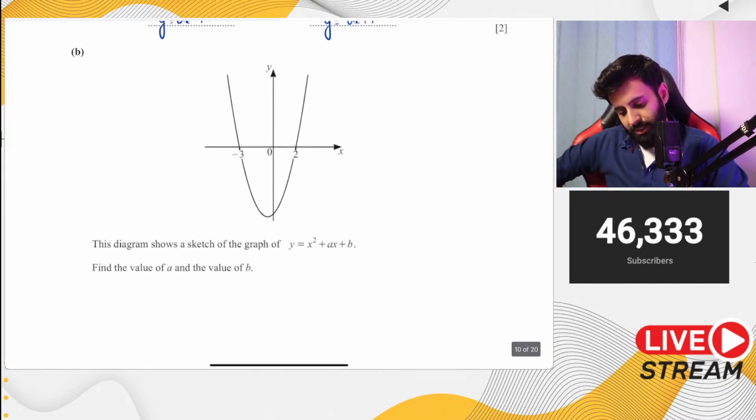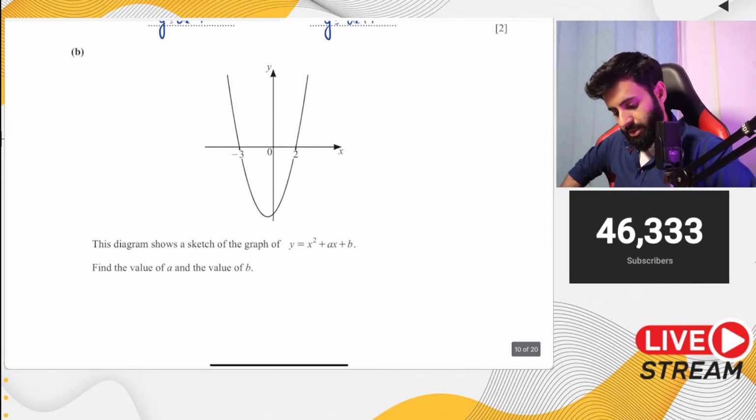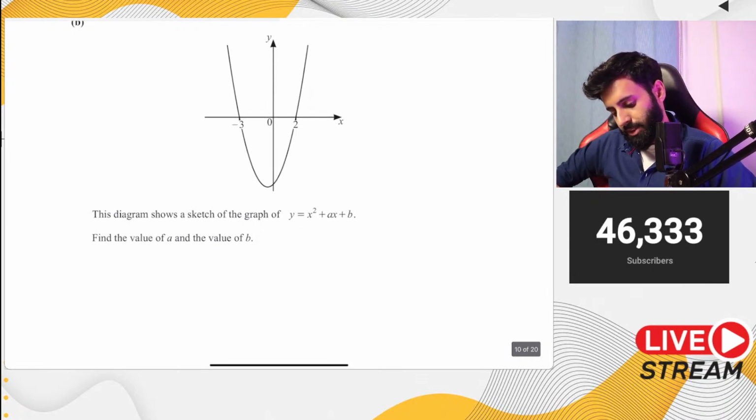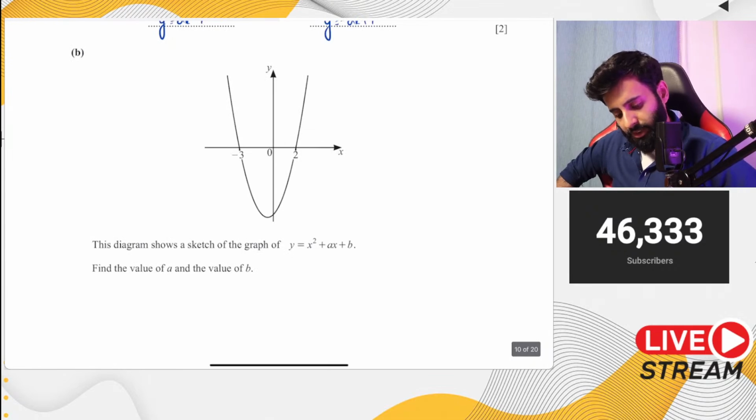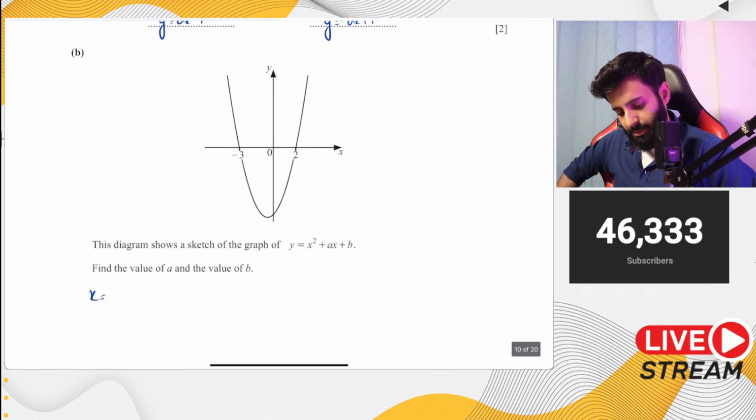Okay, now here it says the diagram below shows a sketch of the graph y equals x squared plus ax plus b. Find the value of a and b. Okay, now if you notice the x-intercepts of this line, the x-intercept is minus 3 and the other x-intercept is 2.